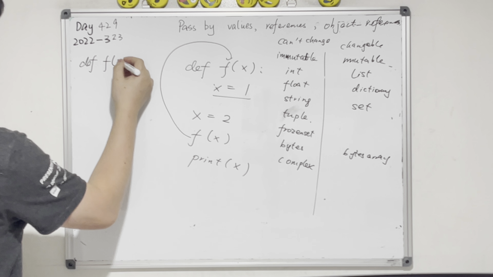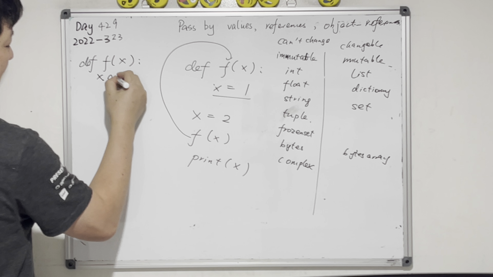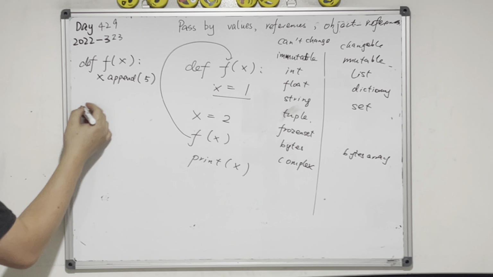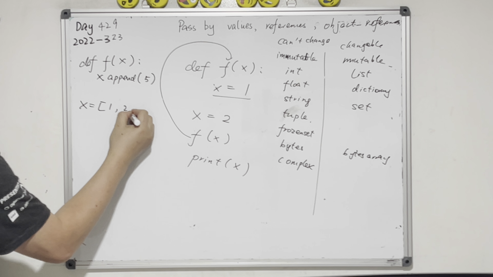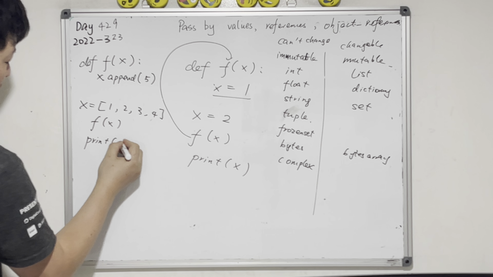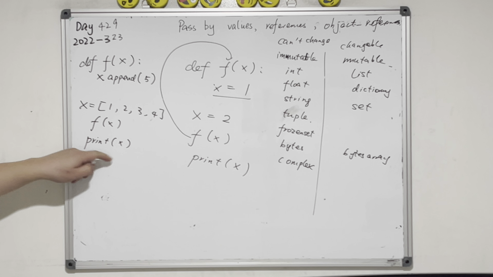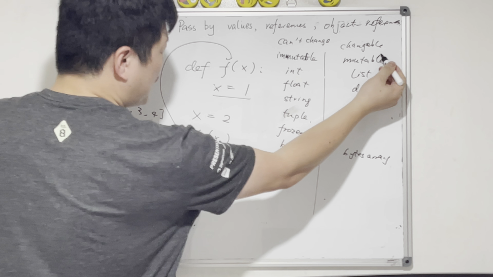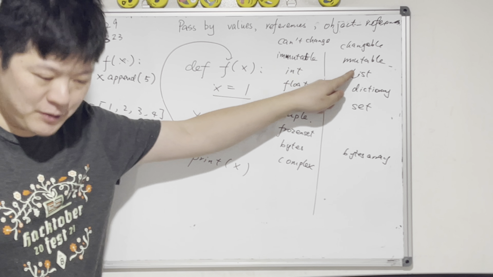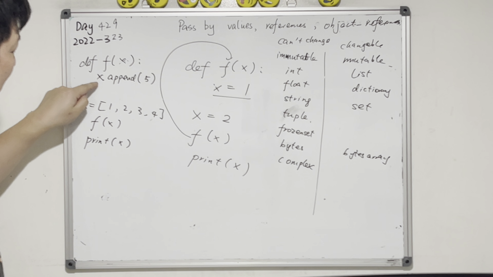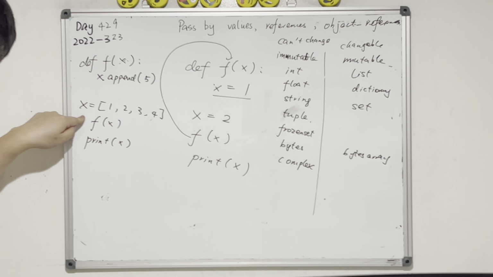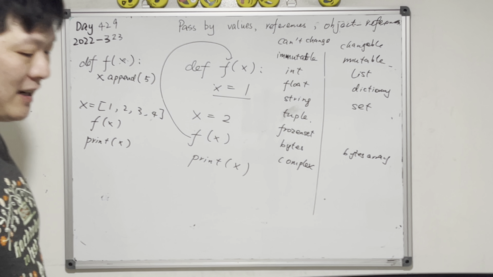How about if I define f and choose something from here which is changeable, let's say a list x, and then x.append. I append the number 5, and at the beginning x equals 1, 2, 3, 4. If we call f(x) and print the x, what do you think x will be? So x is 1, 2, 3, 4, 5. Exactly, because this x list is changeable, mutable. So I pass the x to this function, and whatever changes in this x means the same x. x.append 5 means add 5. Well done, very good job.